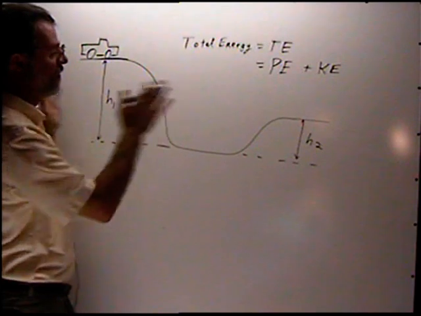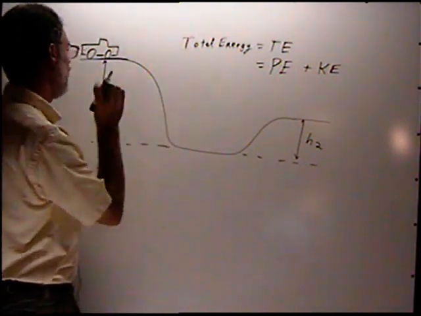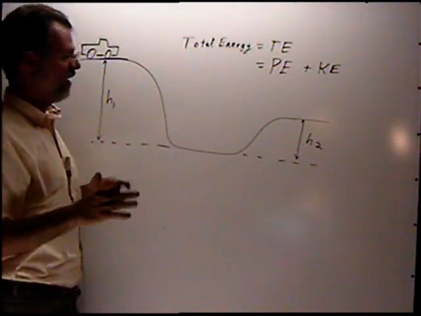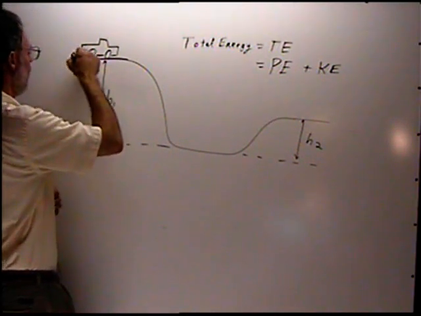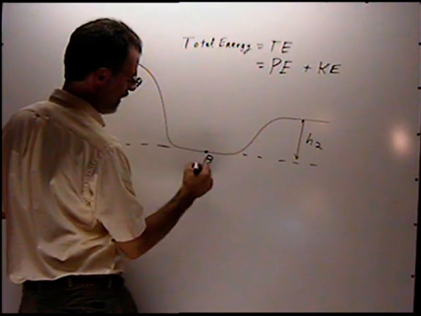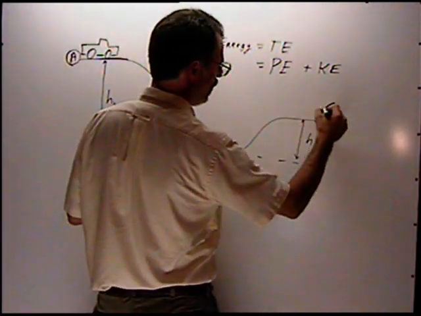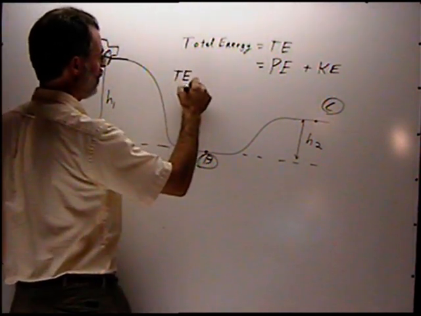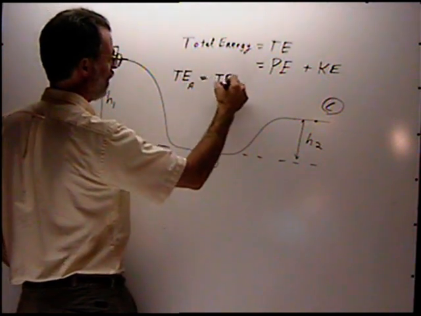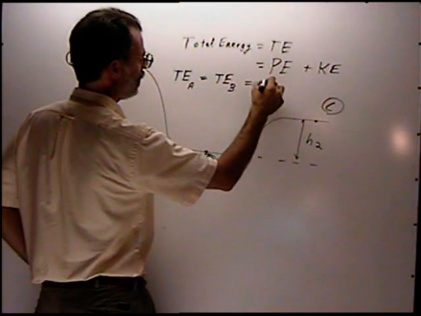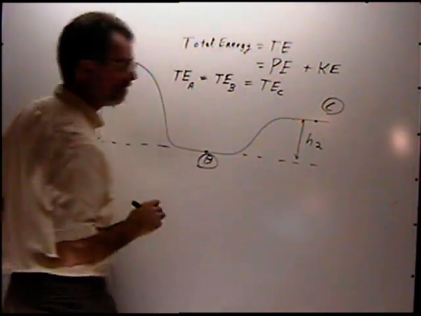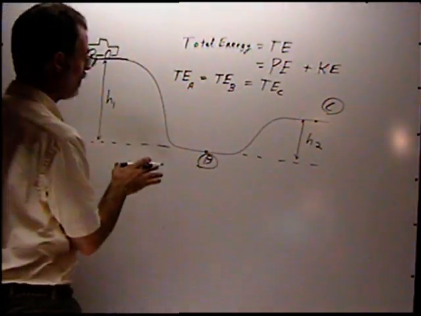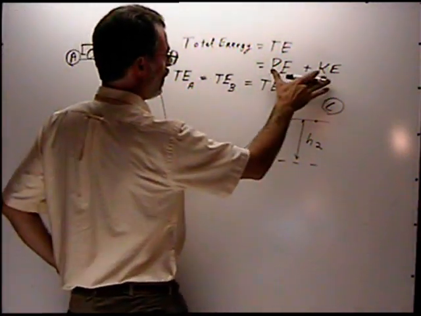So if this is a conservative system, meaning you're not putting energy into the car, like from a rocket engine or a motor or something like that, then the total energy at point A is the same as the total energy at point B, and the same as the total energy at point C. So the total energy at position A is equal to the total energy at position B, and that's also equal to the total energy at position C. But notice that in each of these positions, the total energy is split between two components.